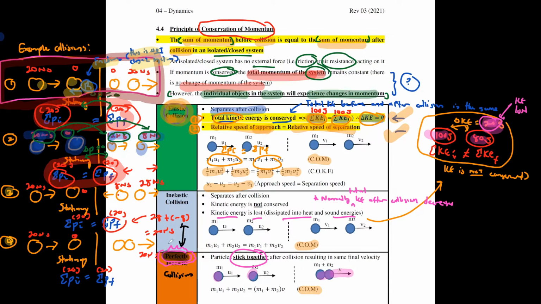The only difference between perfectly inelastic and inelastic is that perfectly inelastic will always have the objects sticking together. Inelastic only will just have the objects moving separately after collision.